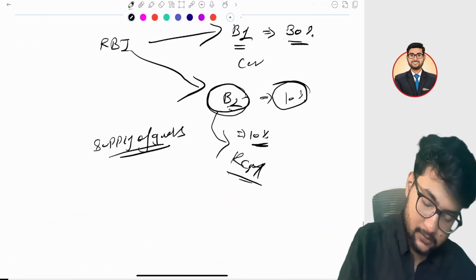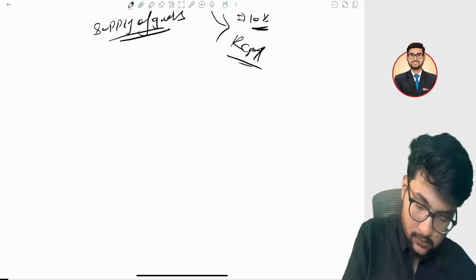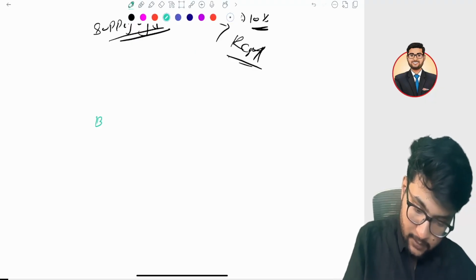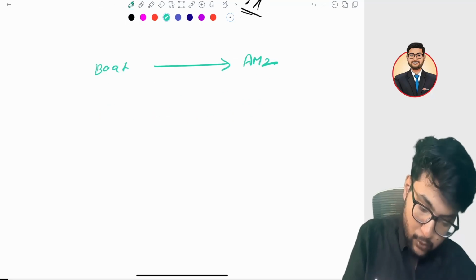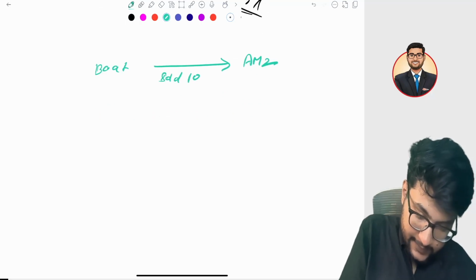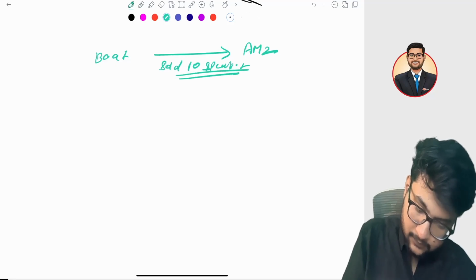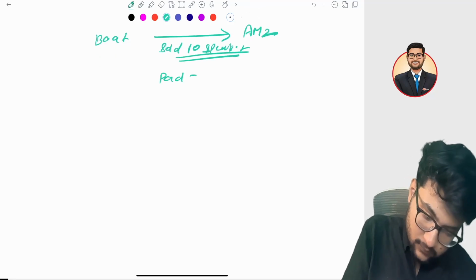Let's take an example. Suppose boat sold 10 speakers to Amazon and paid tax, for example, 100 rupees each.